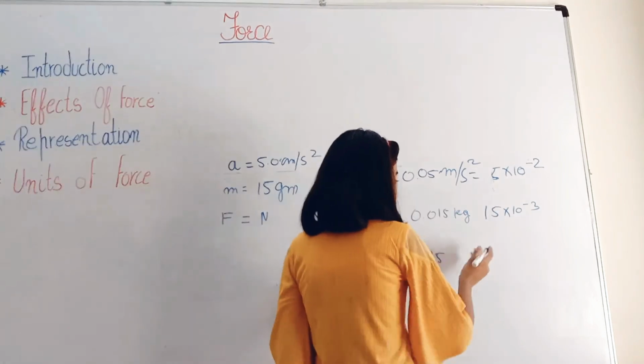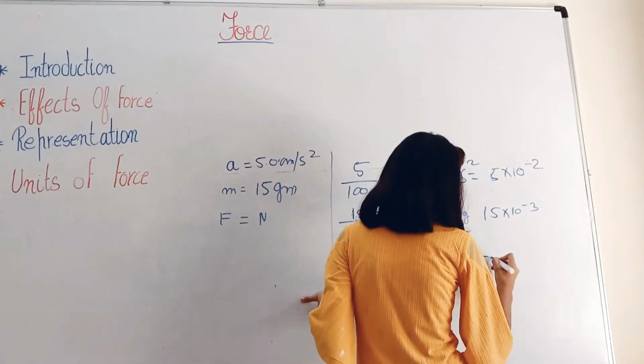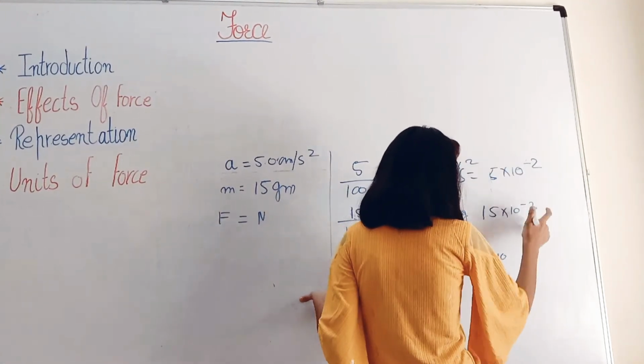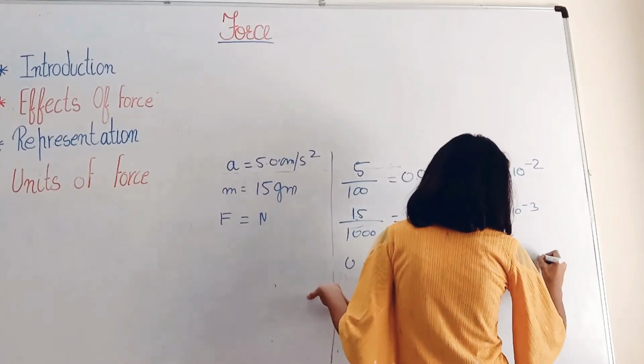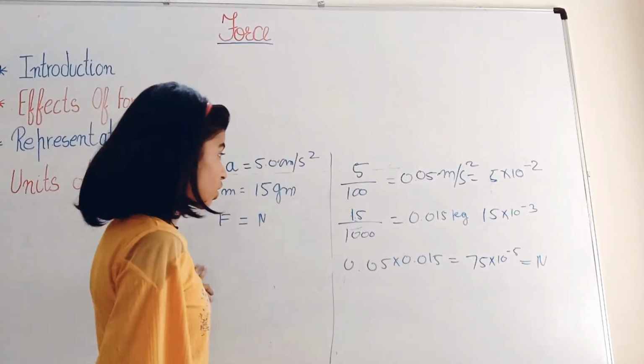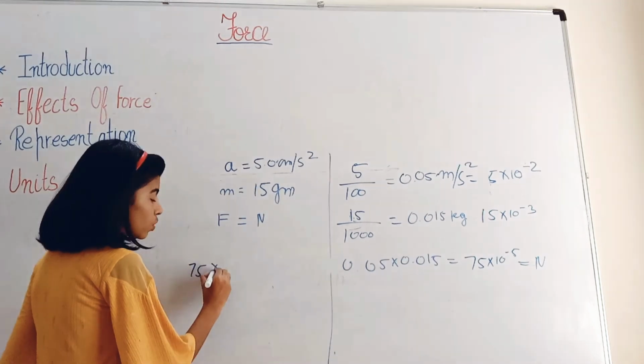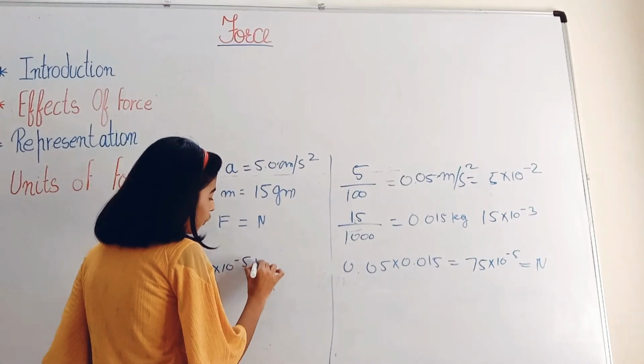If we calculate it, we get 75 into 10 raised to the power of minus 5 Newton. The correct answer is 75 into 10 raised to the power of minus 5 Newton.